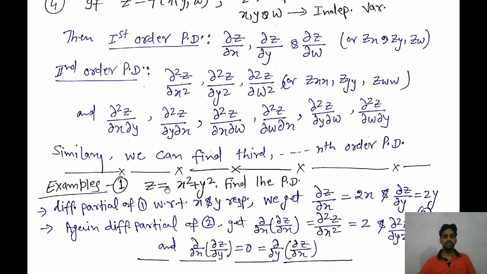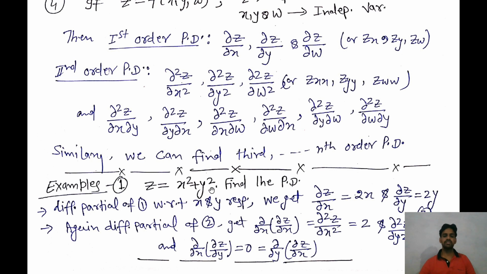Now I am differentiating this equation partially with respect to x and y respectively. Respectively means first I will differentiate with respect to x, then after that with respect to y. If I differentiate with respect to x, then we will get del z over del x and the derivative of x square, so we will get 2x.